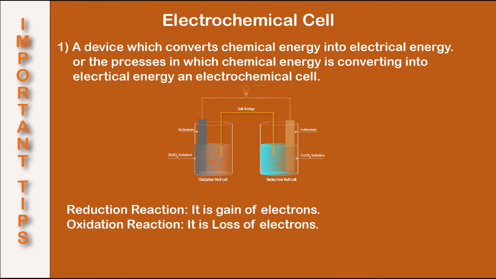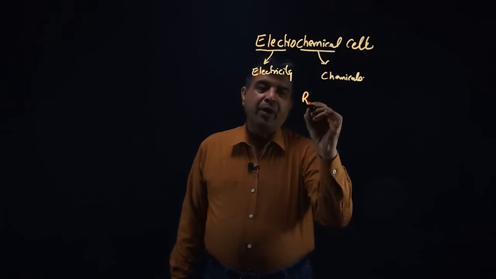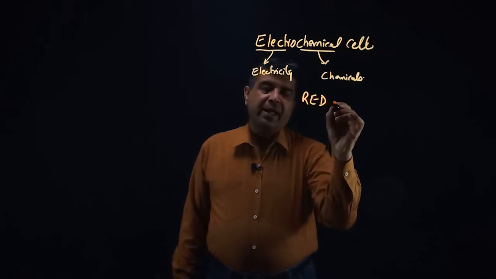So just summing up, on your screen you can see the definition of electrochemical or galvanic cell and the principle it is based on, redox, definition of reduction and oxidation. You can pause the video, jot it down, or you can take a snapshot. So now let's see how redox reactions can be classified.